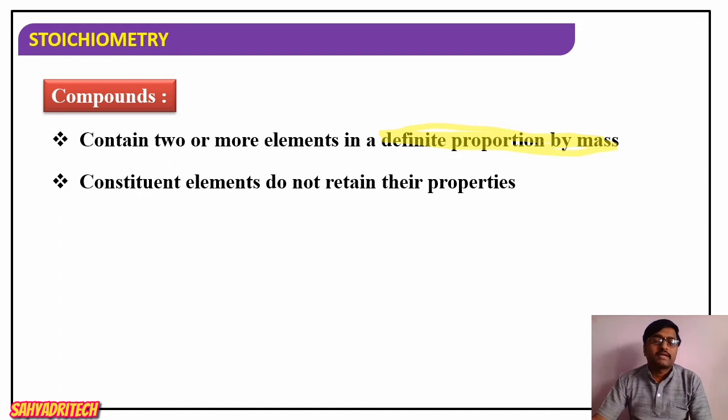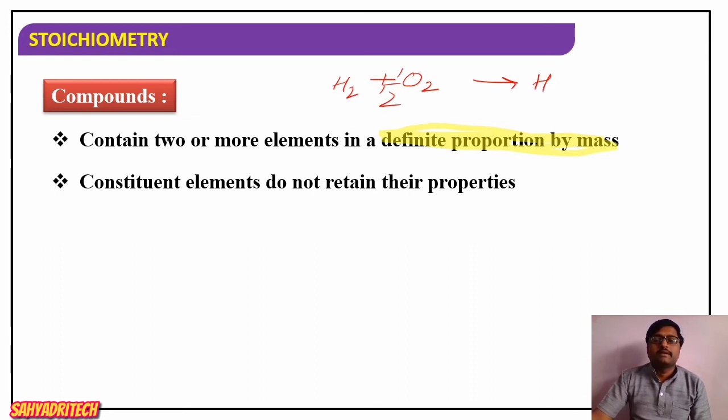I have explained this earlier also. If we consider the constituent elements, H2 is highly flammable. Oxygen is also highly reactive. The combination of these two, the resultant will be water, which is not as reactive compared to H2 and O2.